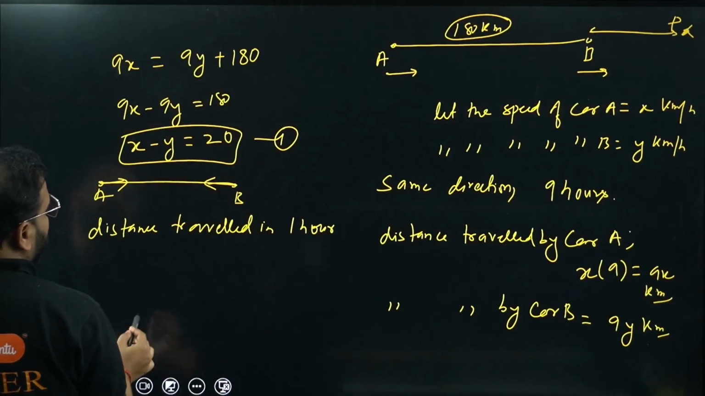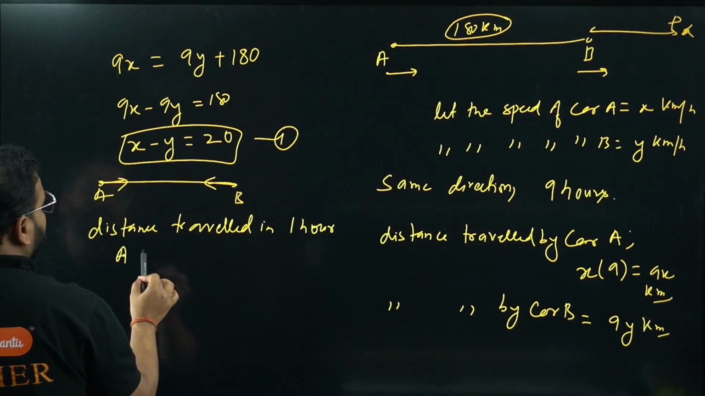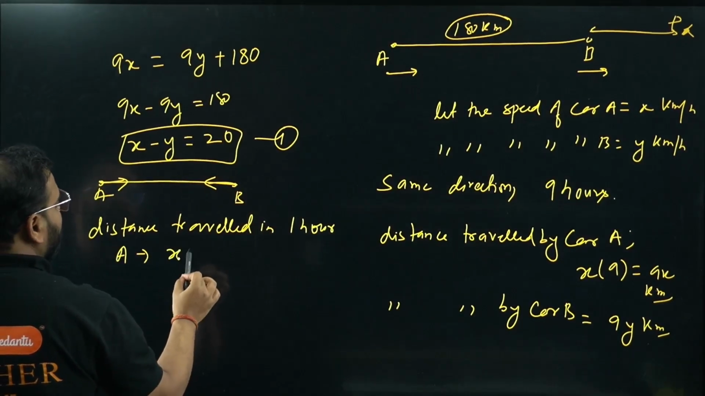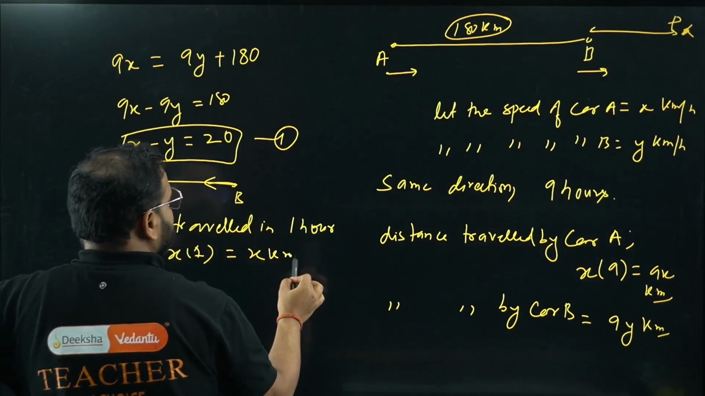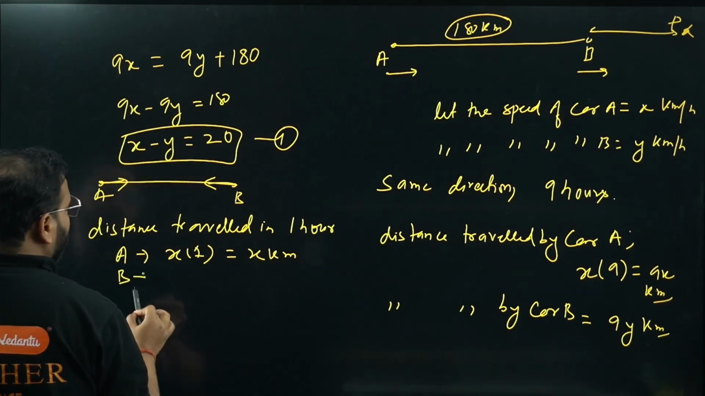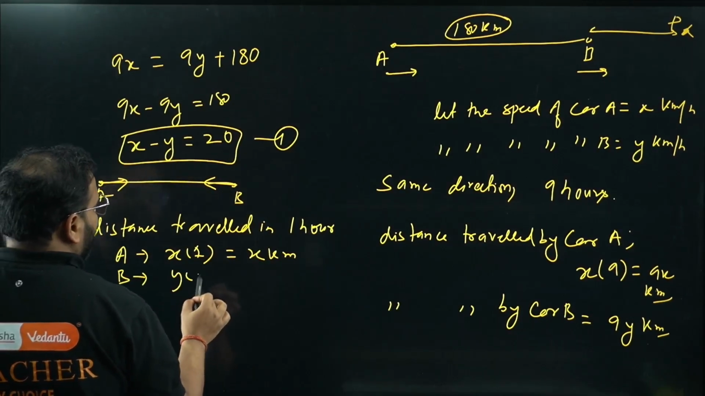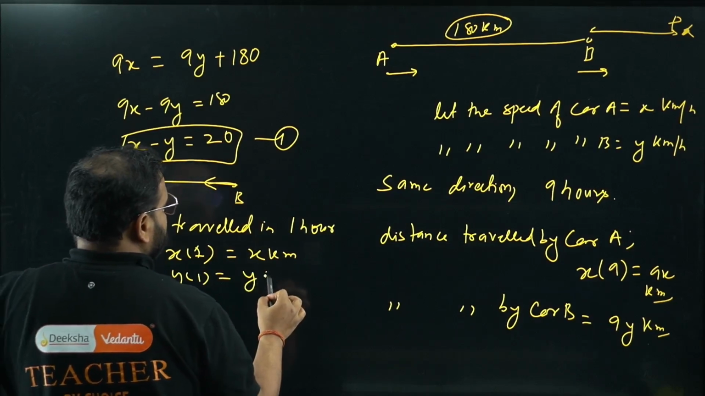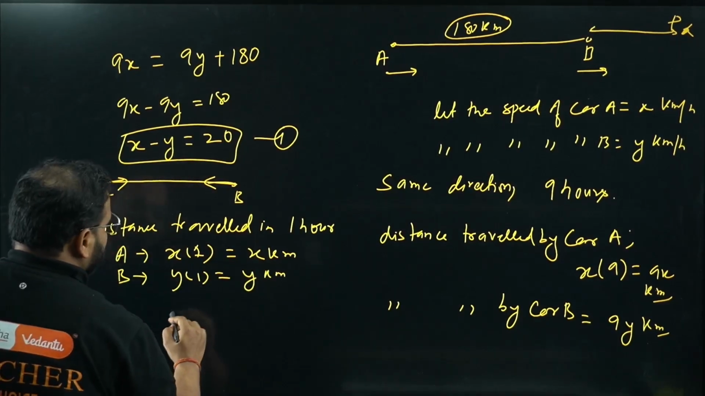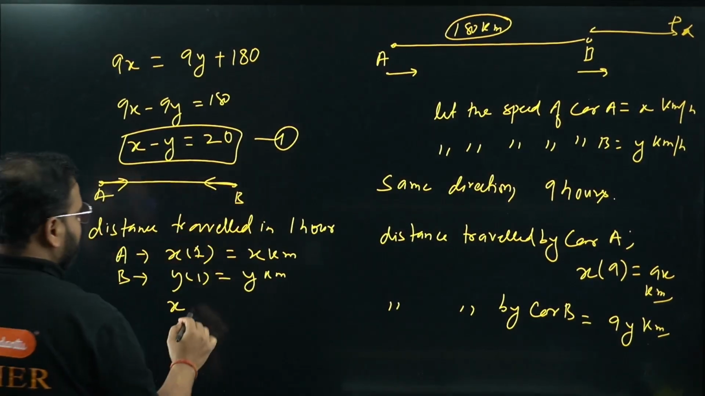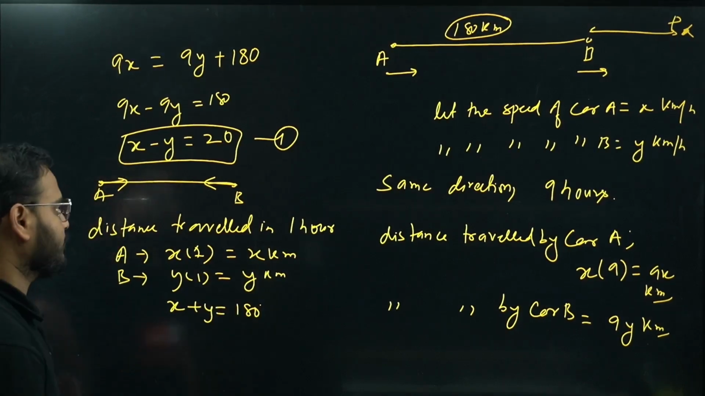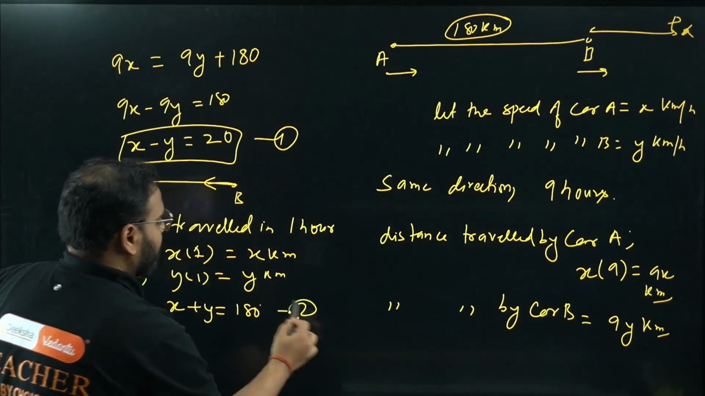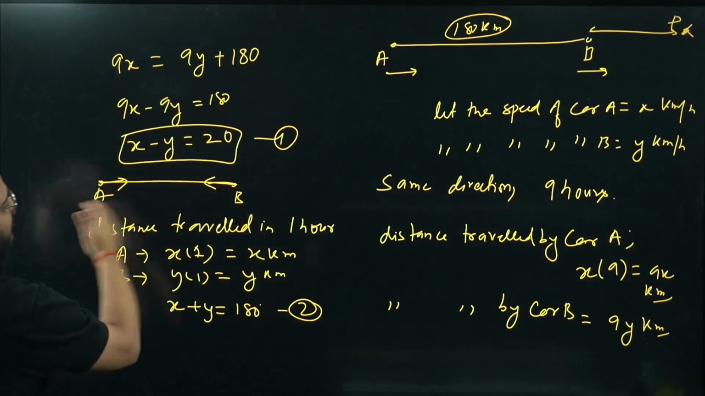So for car A you'll have x into 1, so x kilometers. And car B will go y into 1, so y kilometers. And they're meeting, right? It means x plus y has to be what? 180 only, right?